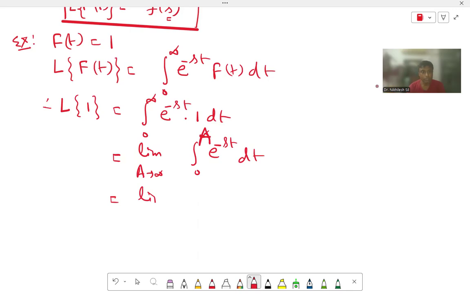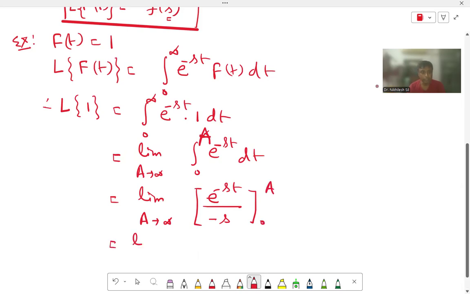This is equal to limit A tending to infinity of e to the power minus st divided by minus s, with the range 0 to A. Putting t equal to A, we get e to the power minus sA by minus s, minus, putting t equal to 0, e to the power 0 equal to 1, so plus 1 by s.